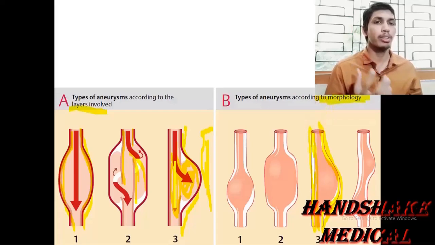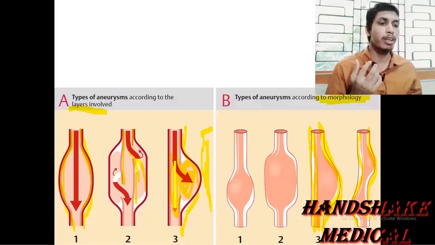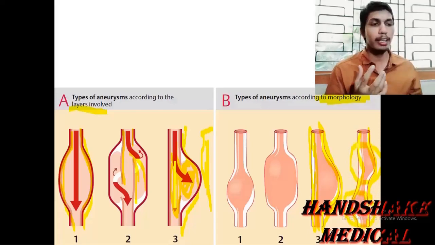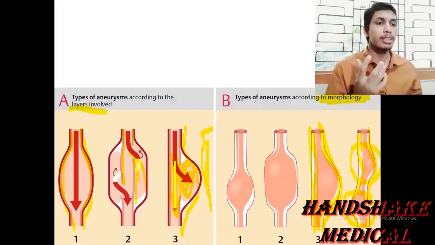Now coming on to the next type of aneurysm on the basis of morphology, it is the serpentine, like a snake, also known as the varicose type of aneurysm. What would happen, there are several asymmetrical expansions formed, and these are in continuous succession.